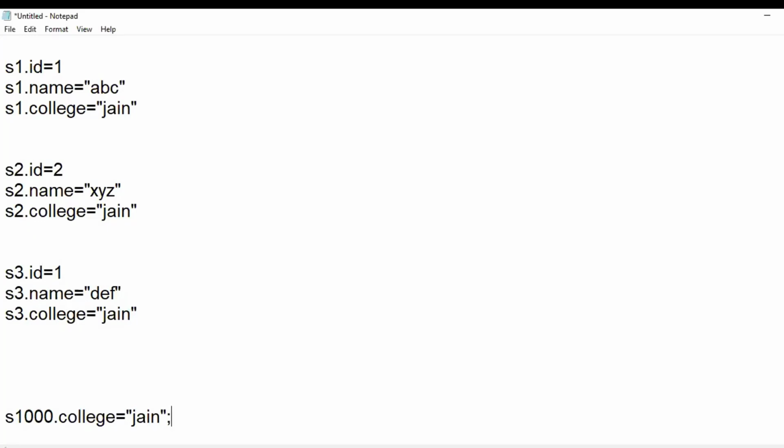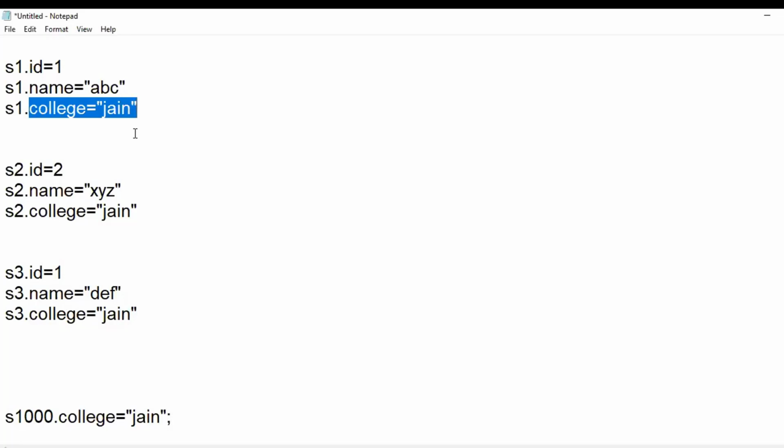If I try to execute the program, it is going to work fine, no problem in that. You have written everything perfectly. But the thing which is bothering me is, do I need to put a value to college as Jain every time for all the 1000 students?